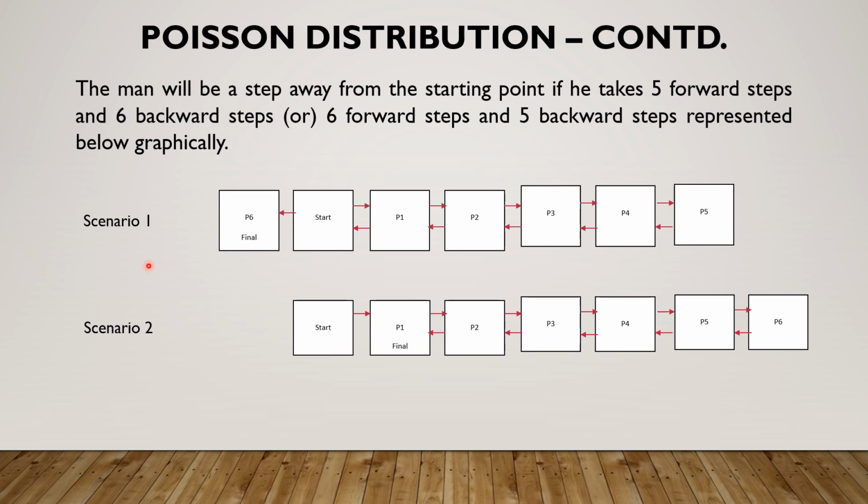And these are the only two possible cases for the man to be a step away from the starting position. In the first scenario, he is one step away in the backward direction by taking 5 forward and 6 backward. In the second scenario, he is one step away in the forward direction by taking 6 forward and 5 backward steps. And these two scenarios are mutually exclusive and exhaustive.